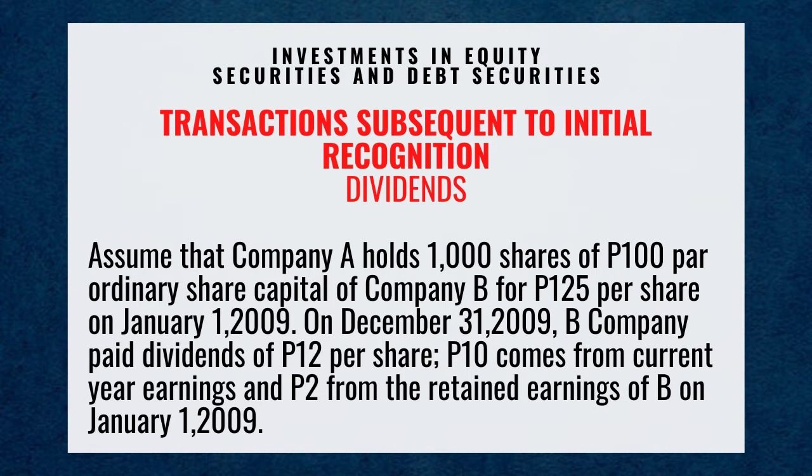for 125 pesos per share on January 1st, 2009. On December 31st, 2009, B Company paid dividends of 12 pesos per share. 10 pesos comes from current year earnings and 2 pesos from the retained earnings of B on January 1st, 2009.